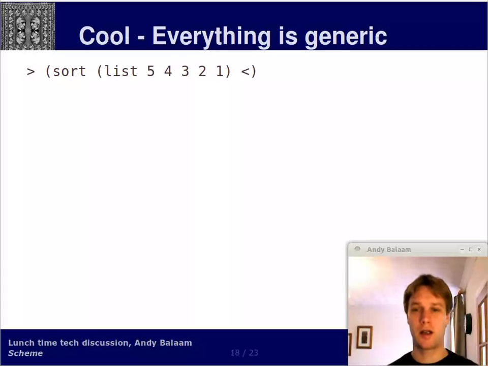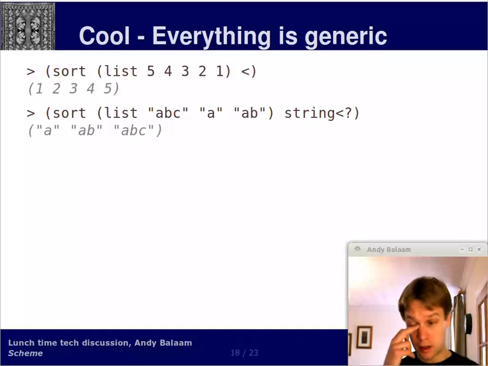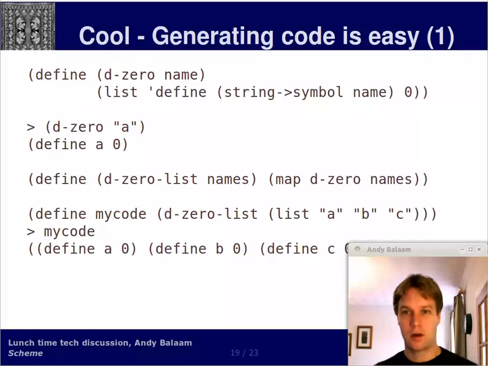If we pass a list 54321 to the sort function, and we pass in the less than operator as the way that you want to sort it, the operator you want to use to compare items, we get back 1, 2, 3, 4, 5. Now if we pass the list ABC, A and AB, and we pass in the string less than function, which is what that weird thing on the end there is, we get back A, AB, ABC, which is the lexical sort of these things. What's important to note here is that the sort function that's running there is the same code. So generics are easy.